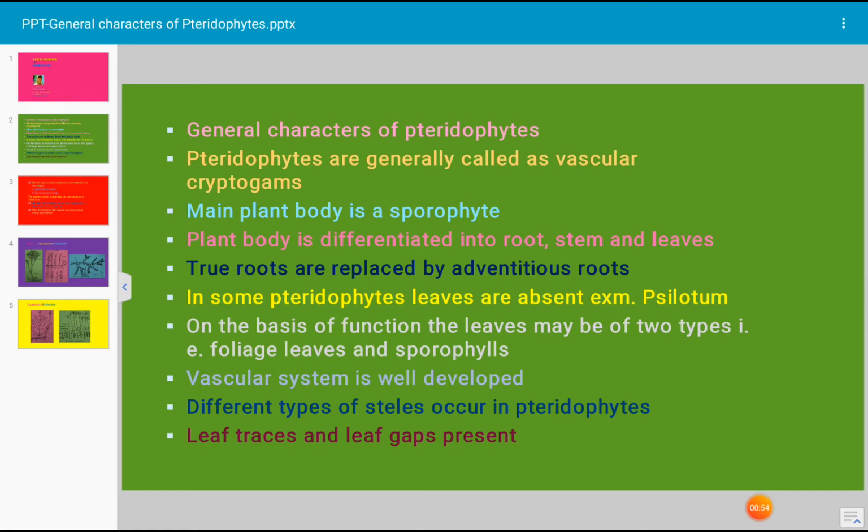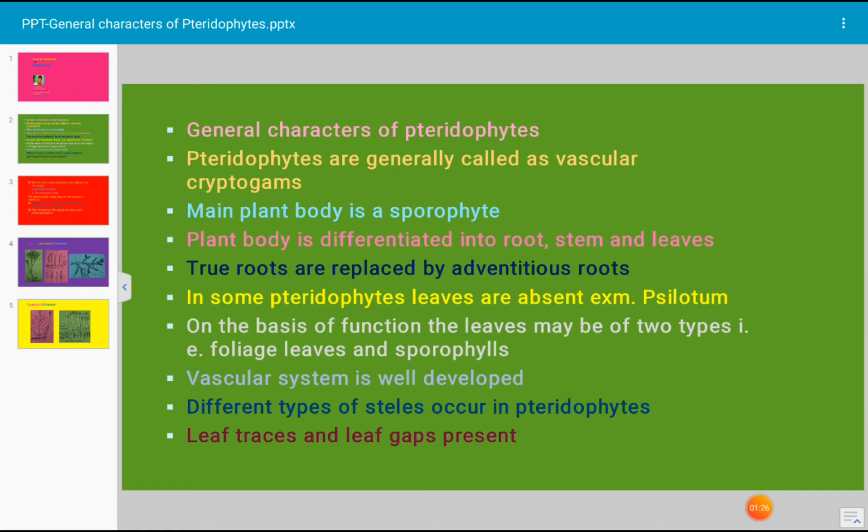They also include many fossils which have been obtained from rock strata belonging to Silurian and Devonian periods of the Paleozoic era. Some fossil vascular plants are Rhynia, Horneophyton, etc. The most primitive living vascular plants which are included in Pteridophyta are Selaginella, Lycopodium, Equisetum, etc. The living representatives form a small group.